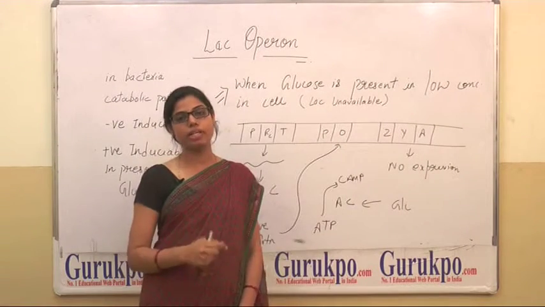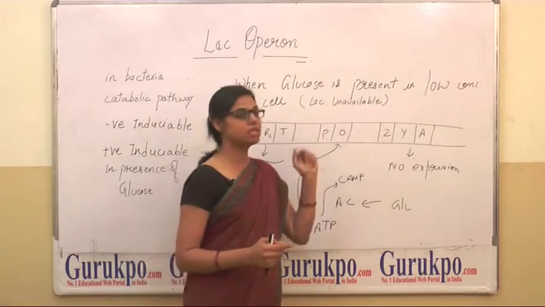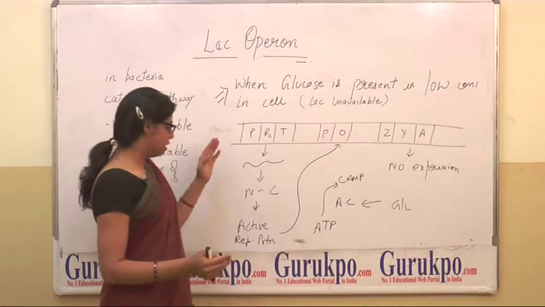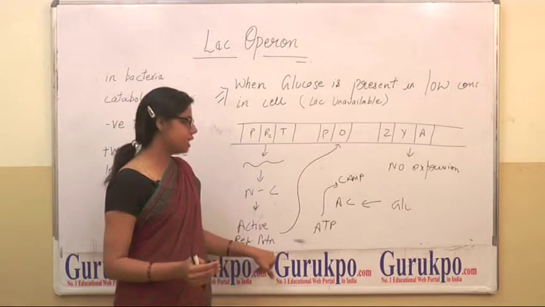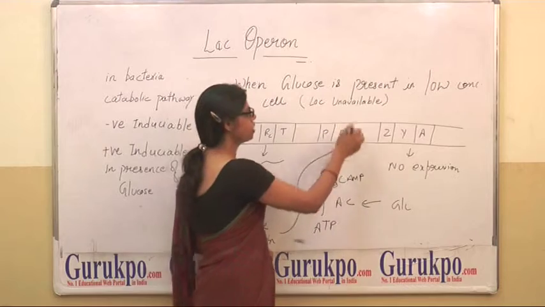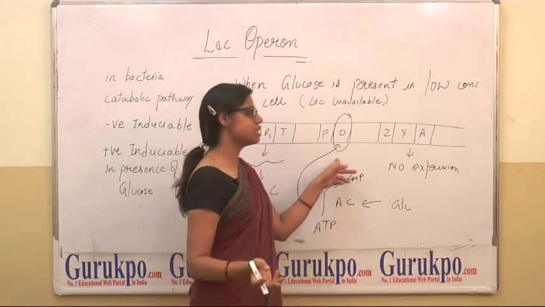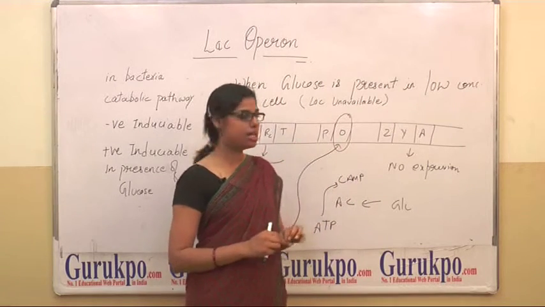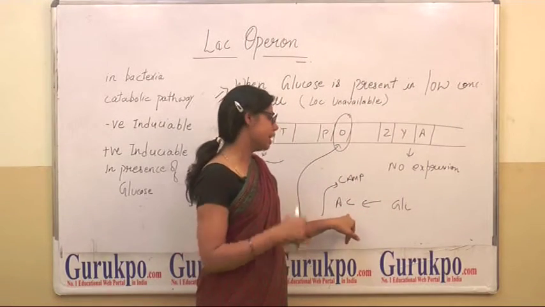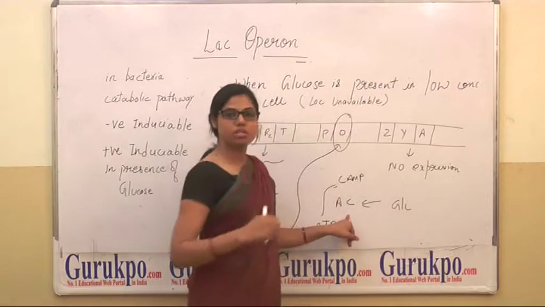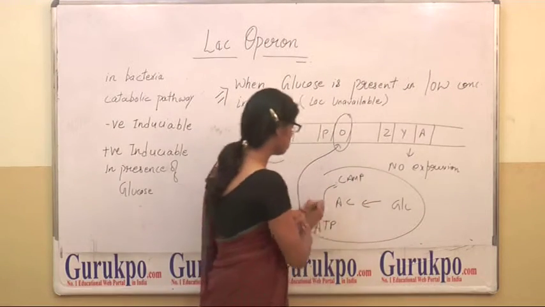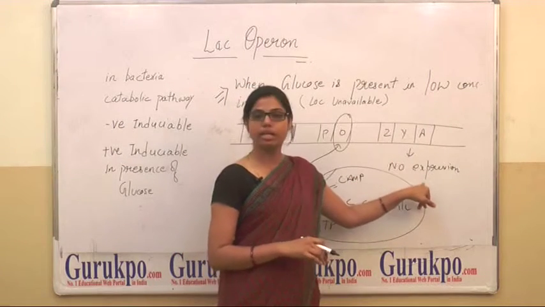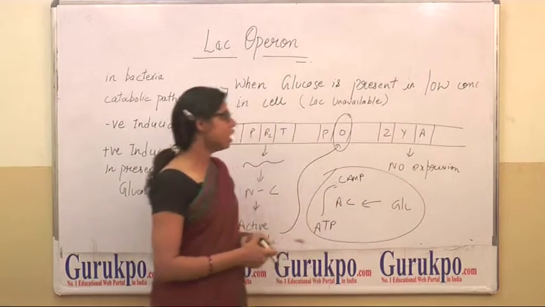So the third possibility is that when glucose is in low concentration in the cell and lactose is unavailable, then what happens? If an active repressor protein is formed which binds to the operator, then it simply means there is no expression. And we all know that if glucose is in low concentration in the cell, then adenylyl cyclase inhibits the formation of cyclic AMP. So there is no role of glucose which is present in low concentration. The expression is already not achieved.